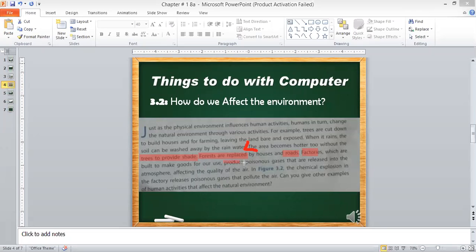The factories produce poisonous gases. Poisonous means poison, a thing which is very dangerous to our health. So the poisonous gases are there. If you see a factory, there is smoke coming out of the factories. Why? Because they are making something, they are producing something, and they are using chemical plants in the factories.